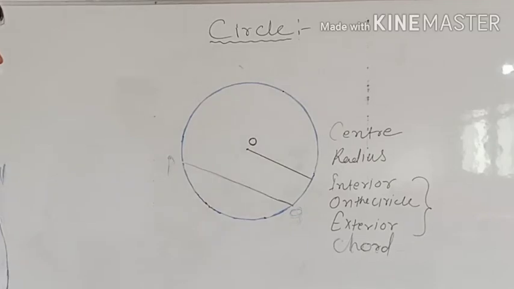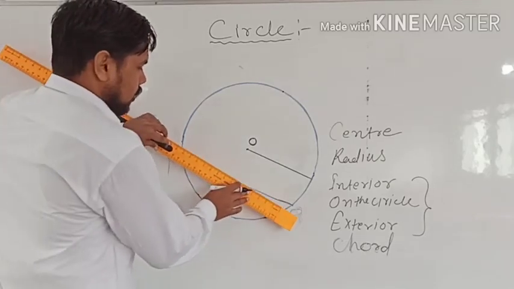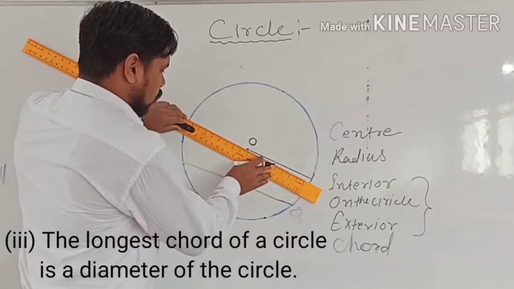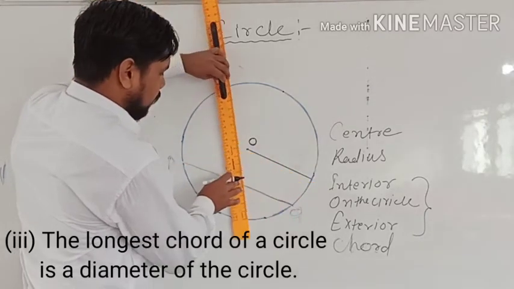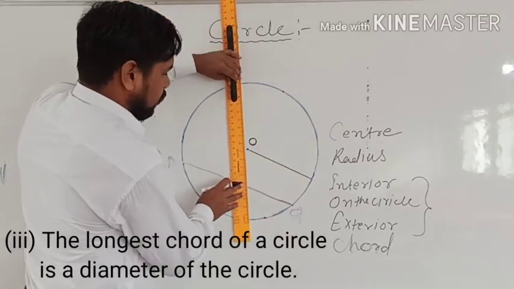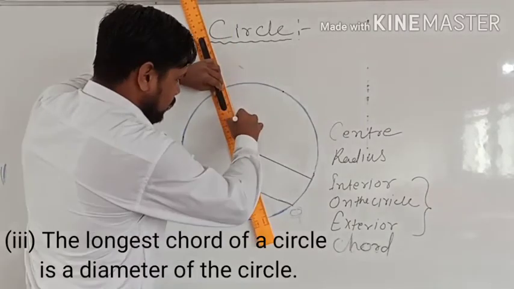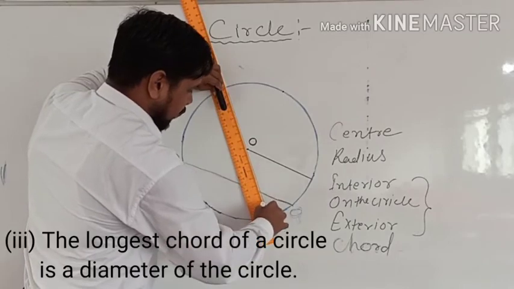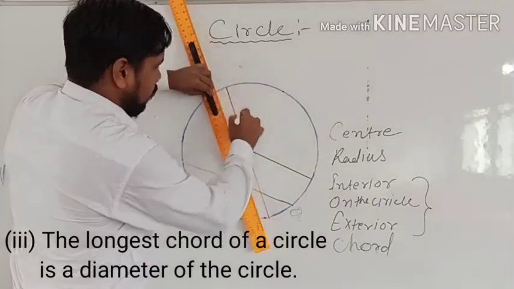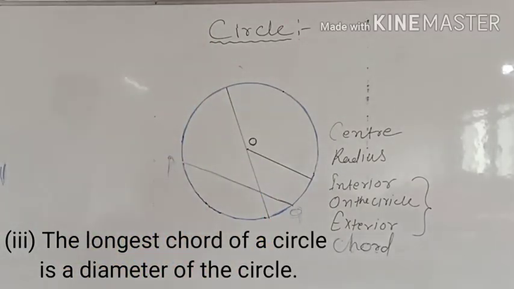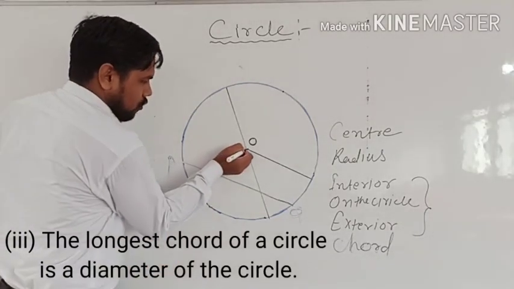If I am asking you to draw the longest chord of the circle, then you will see. If you draw a chord which passes through the center, it may be anyhow you are drawing. So it may be this also, it may be this also. So the chord which will pass through the center, that will be the longest chord of the circle.